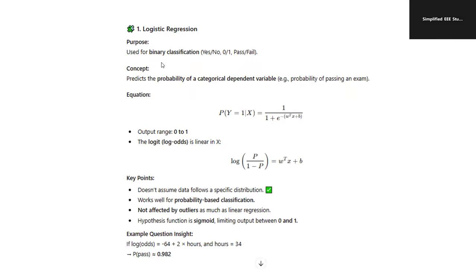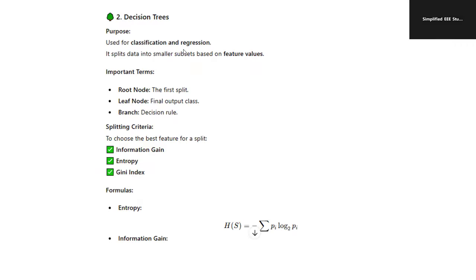Study what is logistic regression. The output you have to see is either yes or no, or 0 or 1, pass or fail. The equation also you have to study: 1 by 1 plus e to the power minus (omega transpose x plus b). Then decision tree, classification and regression.